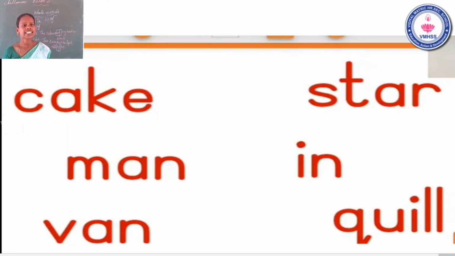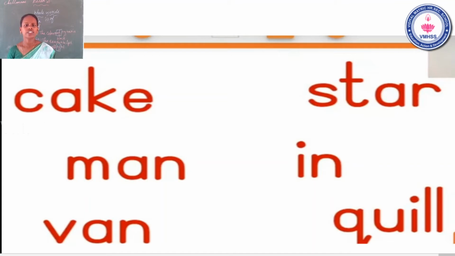The first word is cake, C-A-K-E, cake. Second word, M-A-N, man. Third word, V-A-N, van. Fourth word is S-T-A-R, star. Fifth word, in. Yes, this is one of the whole words. So you have circled the whole word in.